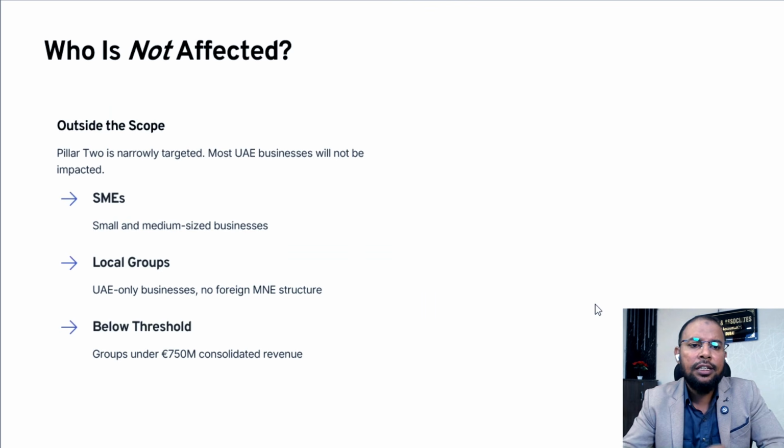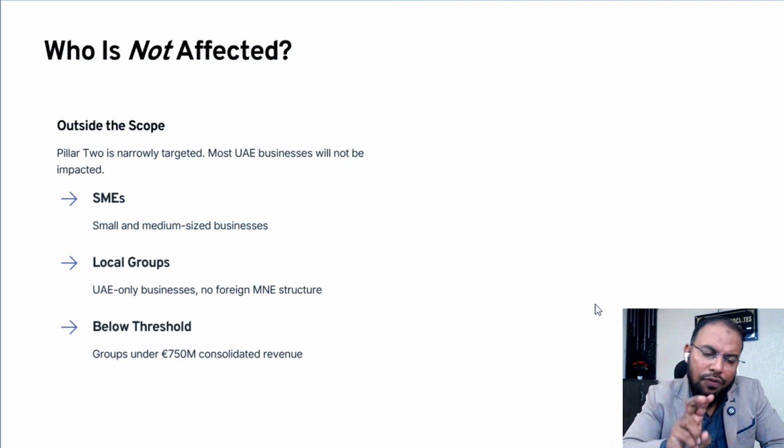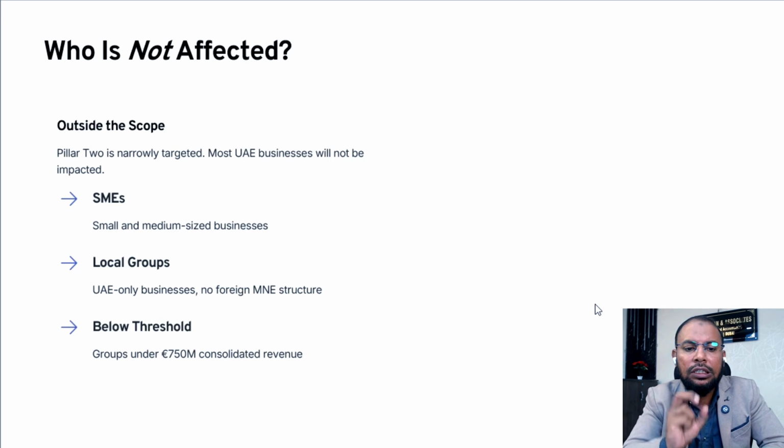Further, regarding who is not affected, I hope it is very clear. SMEs and small businessmen cannot be affected by this. Local groups that are not MNCs will also not be included here. And below the threshold, if you do not meet that condition, as I already explained, out of 4 years you need to fulfill the 2 year condition according to global revenue. Sorry, consolidated revenue of 750 million. I hope it is clear.